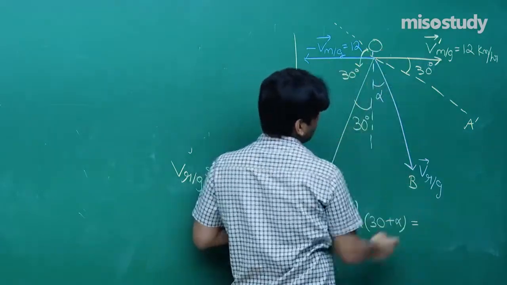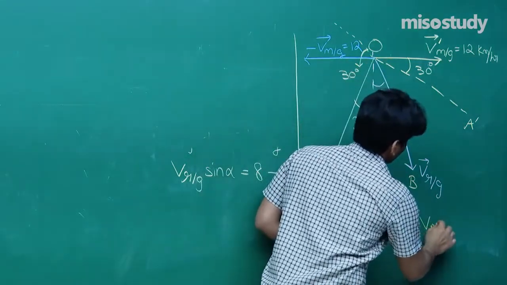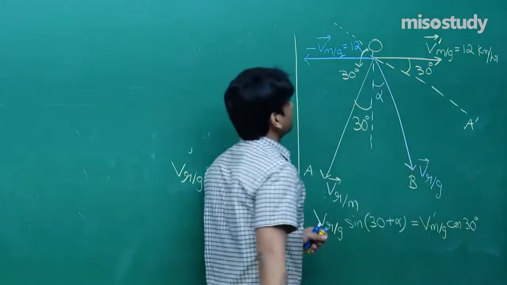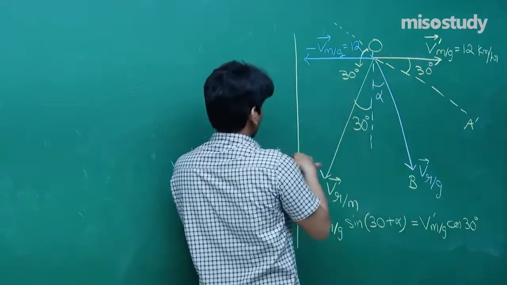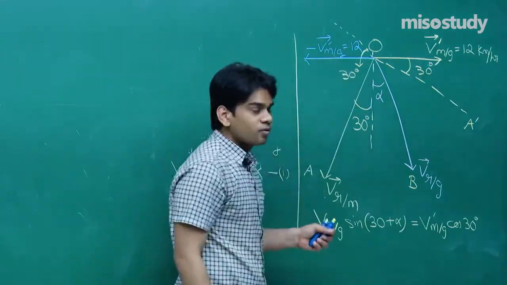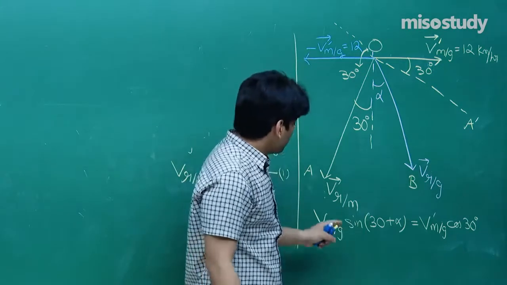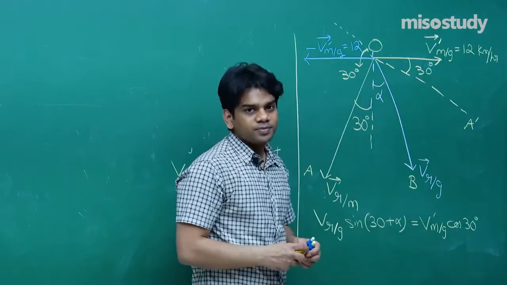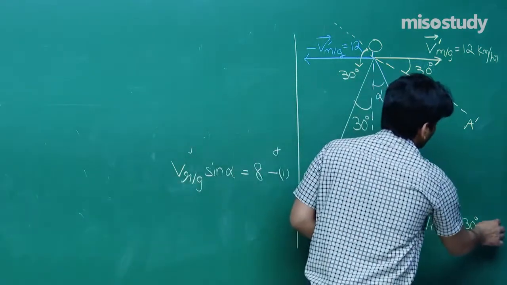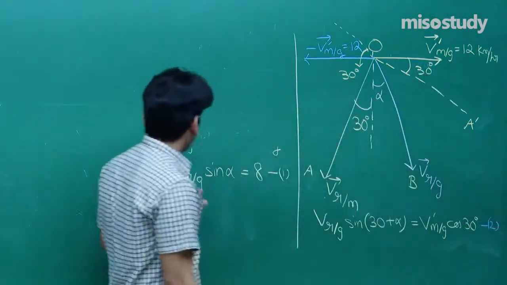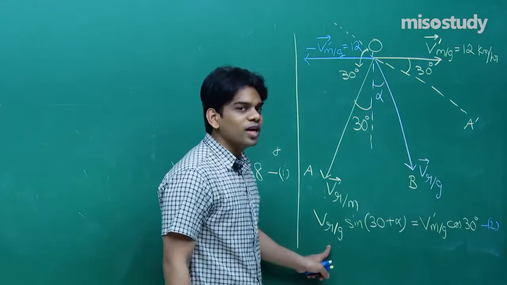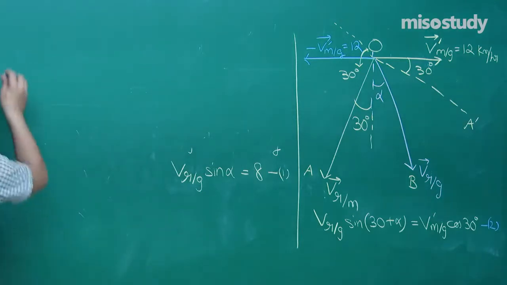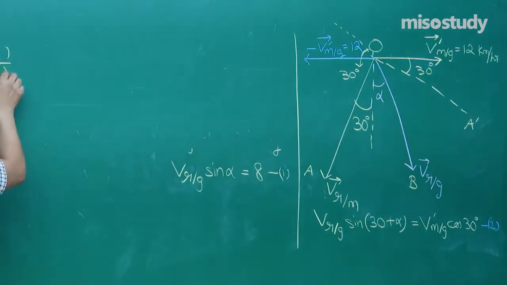So we can write V dash mg cos 30 degree. This is V dash mg. See, remember this, note this as V dash mg. One dash was missing here, also mark the dash. Now VRG, we are not sure of. One equation we got. Let's say this is equation number 2. You see equation number 1 and equation number 2, VRG is the same. If we divide equation number 2 by equation number 1, I'm dividing equation number 2 by equation number 1.